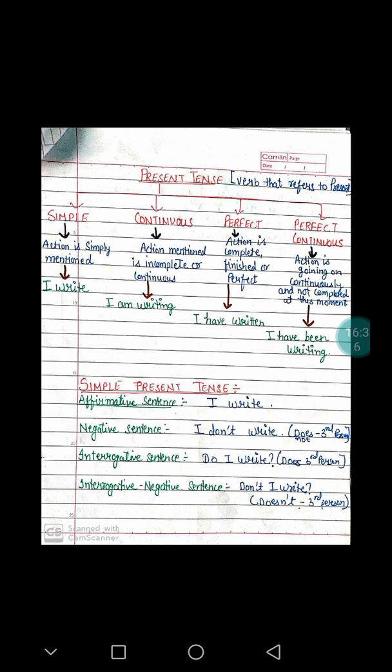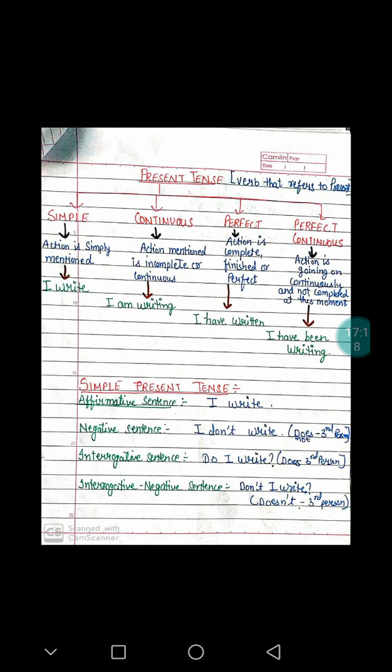Negative sentences. What are negative sentences? Sentences where we use the word not. Wherever we try to deny something, we deny using the word no or not. I don't write. I do not write. Or he does not write. We use does with he, she, it. He does not write or I do not write.